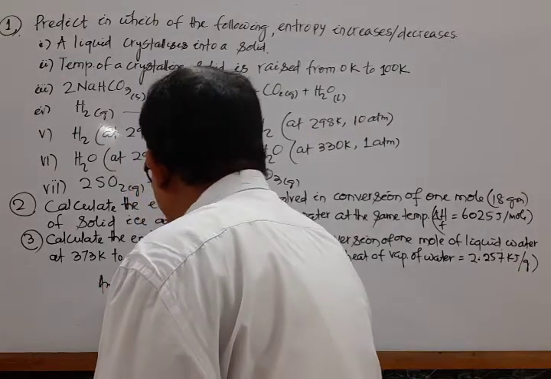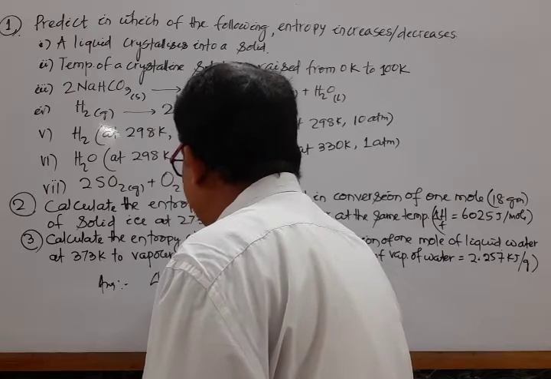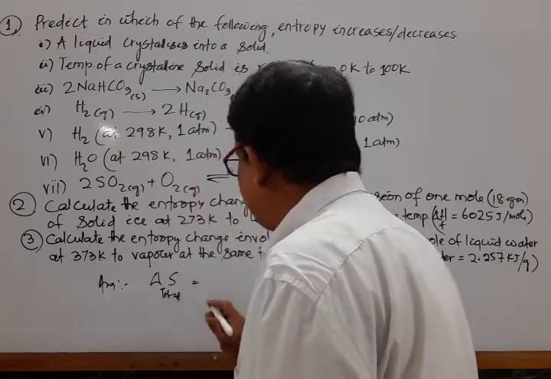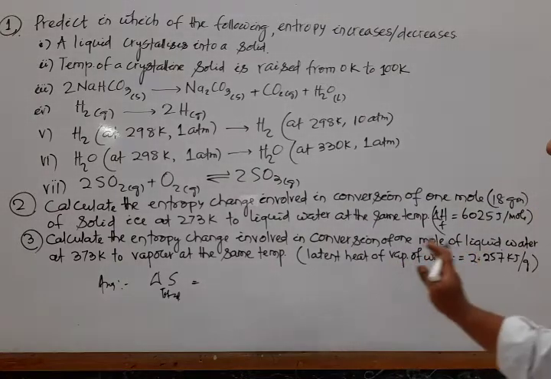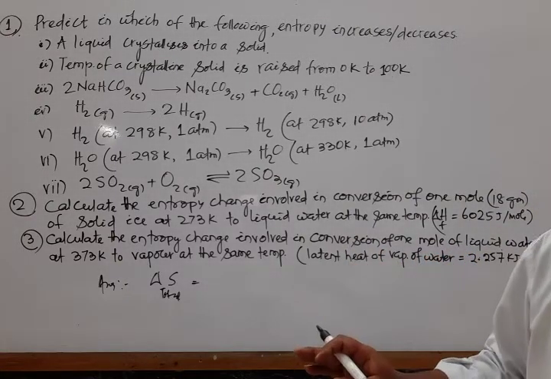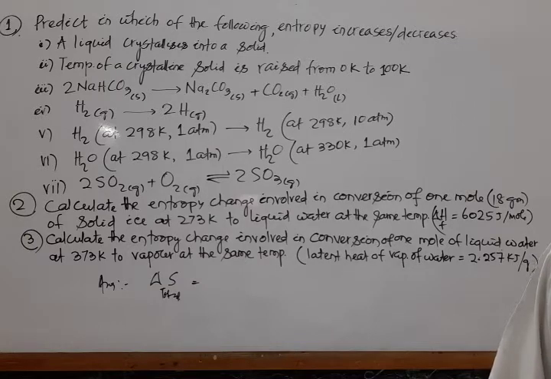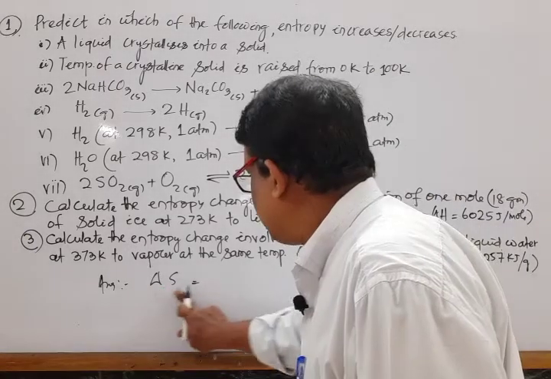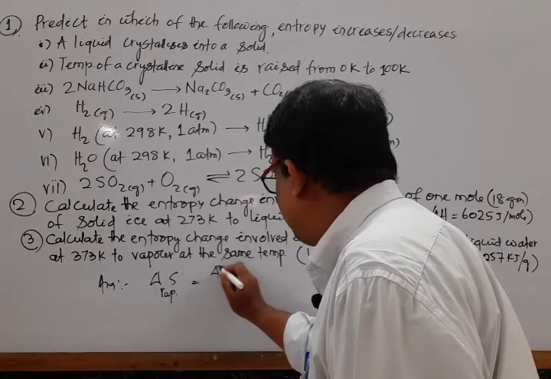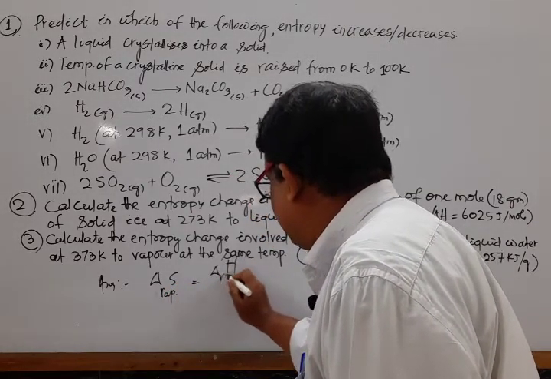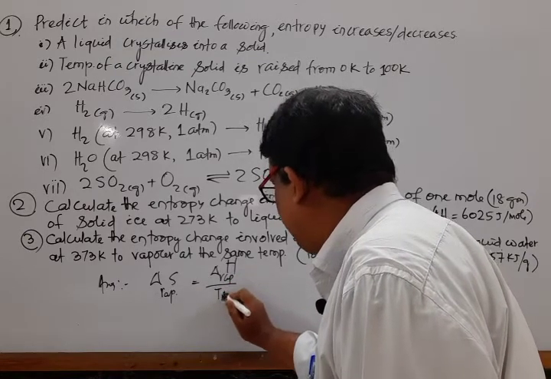We know del S total, the entropy change. Here, better to mark that it is the conversion of liquid water to vapor. That means in this case we can use del S vap. So entropy change of vaporization is equal to enthalpy change of vaporization by T boiling, TB.